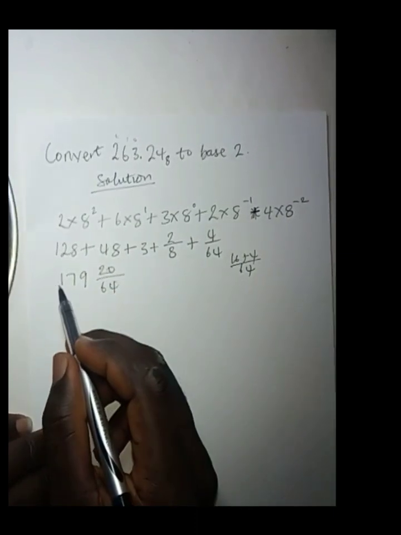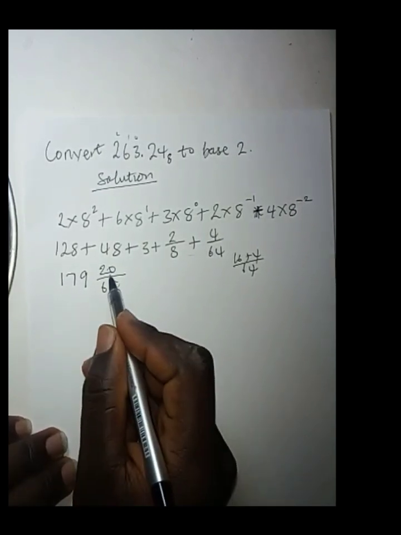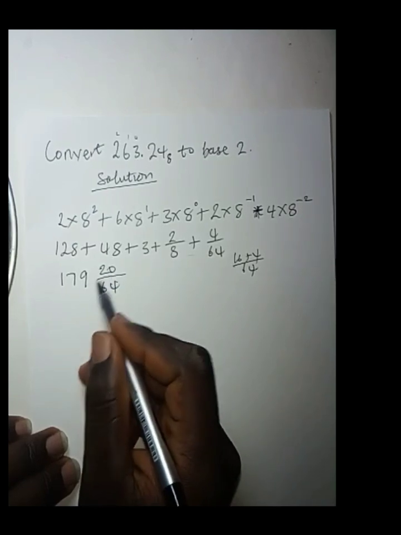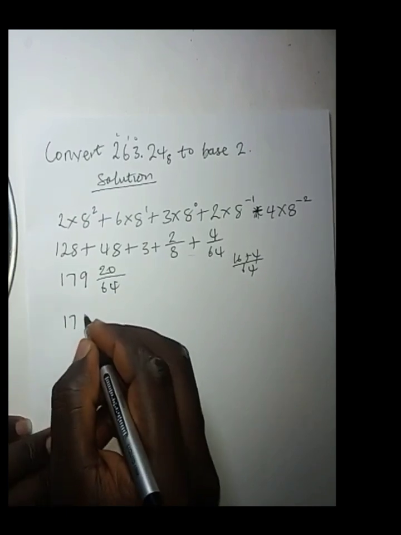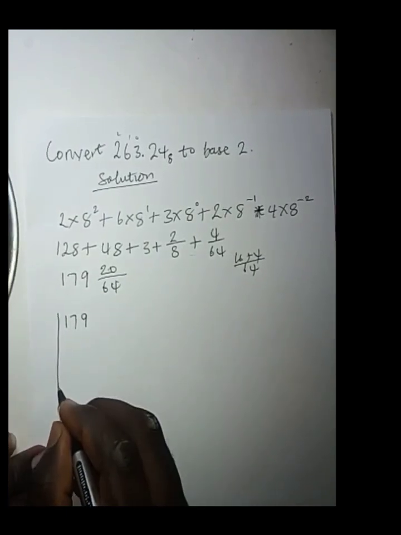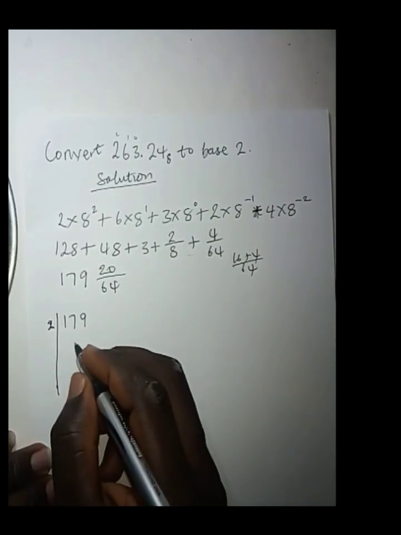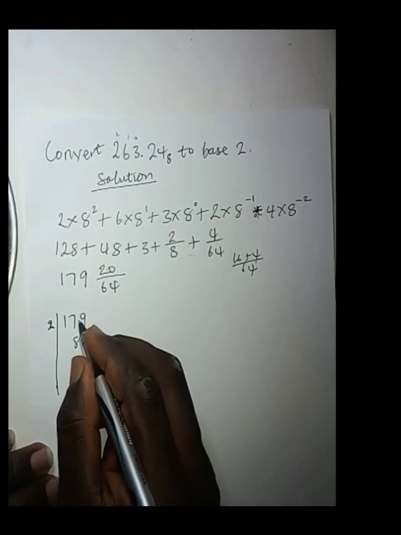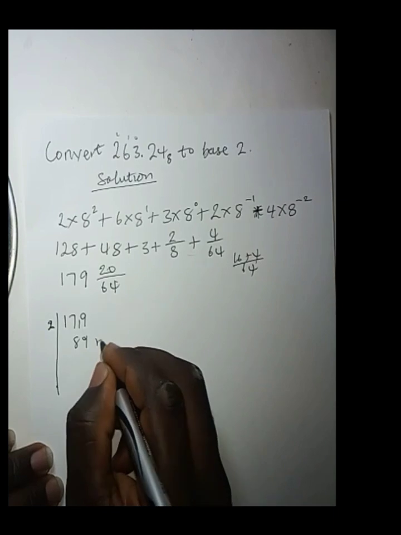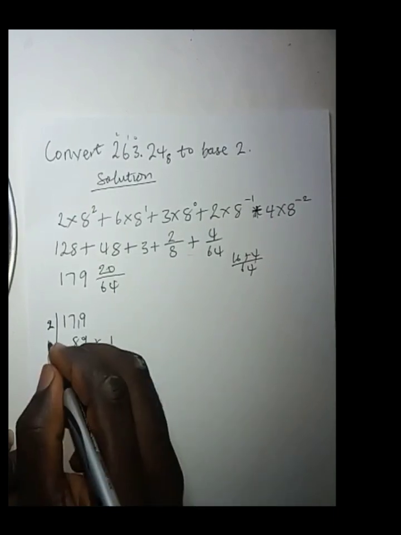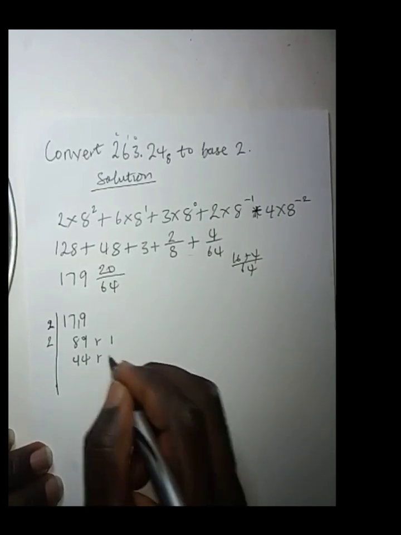Now the next thing is to convert this whole number part to binary. Then we convert the fractional part and add it to it. So converting 179 to binary, we have this. Dividing by 2, 179 divided by 2 is 89, remainder 1. Then dividing again gives us 44, remainder 1.